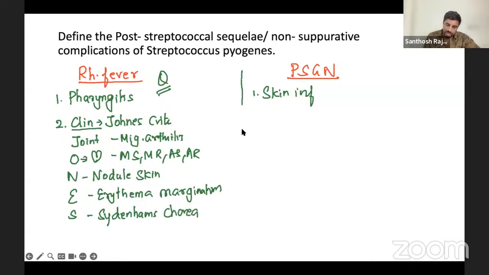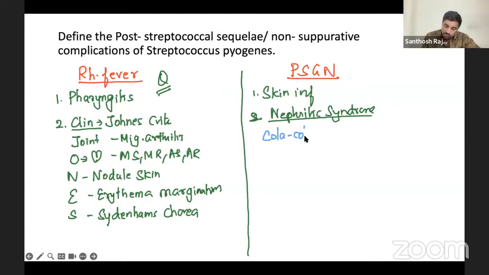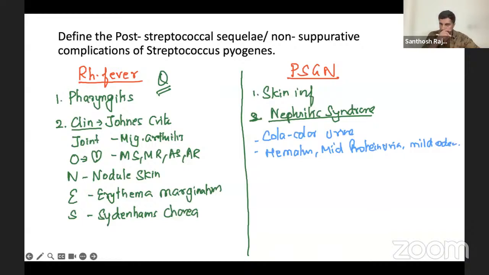Whereas in post-streptococcal glomerulonephritis, you will have nephritic syndrome. In nephritic syndrome, you usually have cola-colored urine. If you remember, cola-colored urine is very characteristic of post-streptococcal glomerulonephritis. Also, this patient usually has hematuria, mild proteinuria, and mild edema. These are the few characteristic features of nephritic syndrome. Okay, you will be studying it lifelong, so I don't want to explain it.